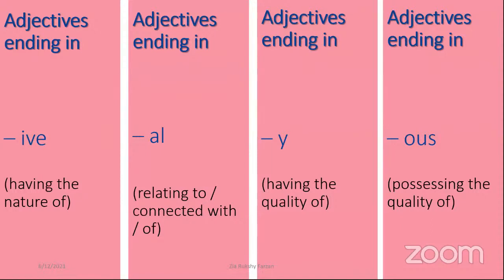Adjectives ending in OUS. If you want, write them down. Poisonous, dangerous, or joyous. And there are UAL: habitual, casual, and AN is there. There we can use European, musician, right?